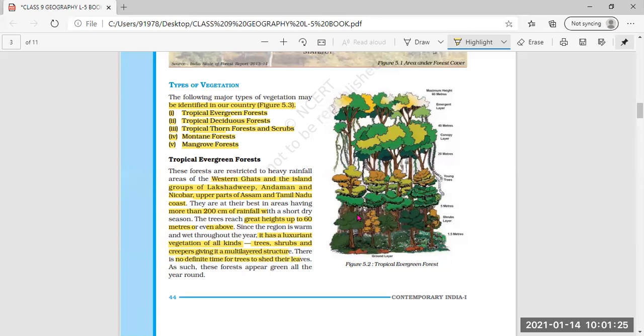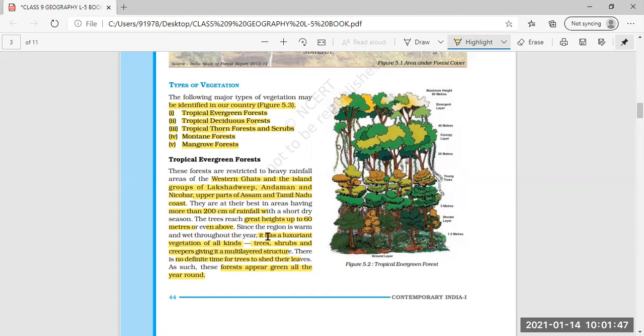Evergreen means they remain green for the whole year, and the forest appears green all the year round. So these are the few features of the evergreen forest, that they are found mostly in the areas of heavy rainfall. The areas are given that more than 200 centimeter of rainfall is there, and only a short dry season.